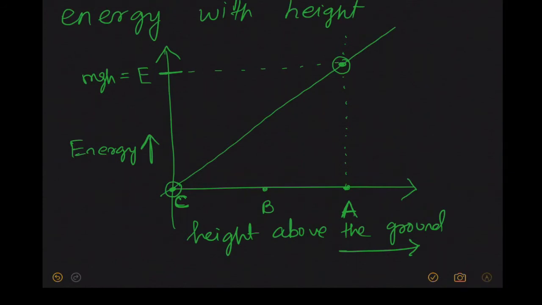Now wait a minute, I will have to erase this extra part. Why? Because here I have shown that my total maximum energy is mgh, it cannot overshoot mgh, so I have to stop here. Okay, now let us plot kinetic energy.